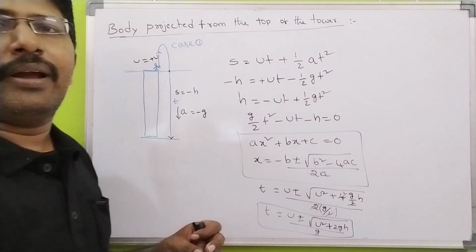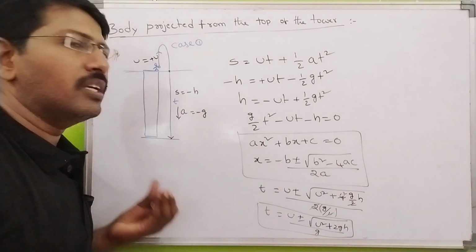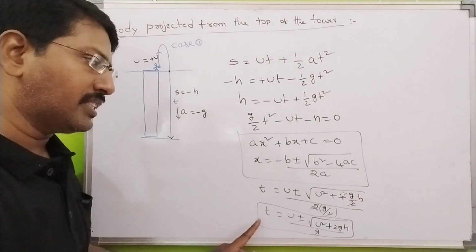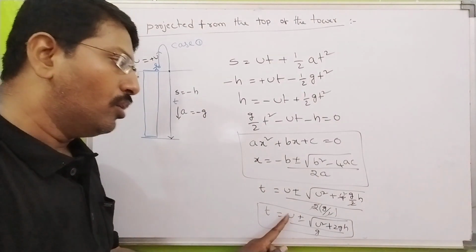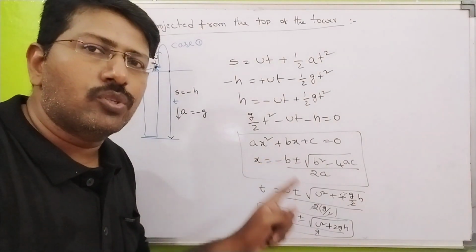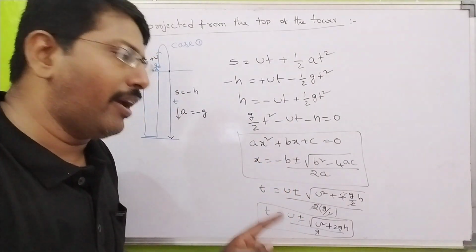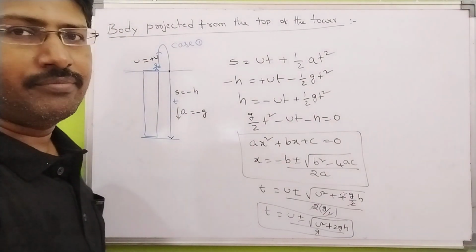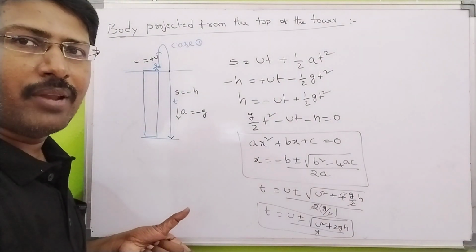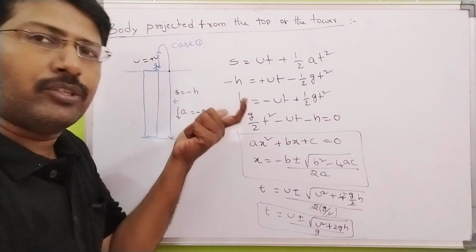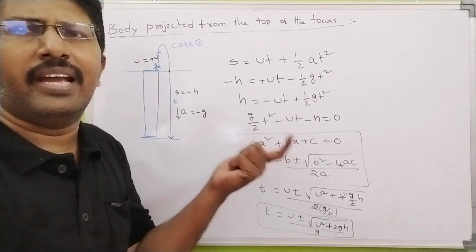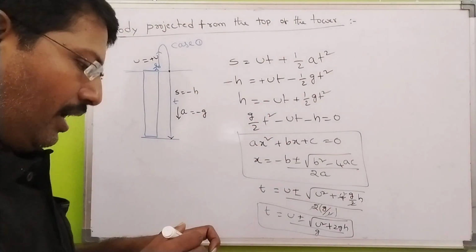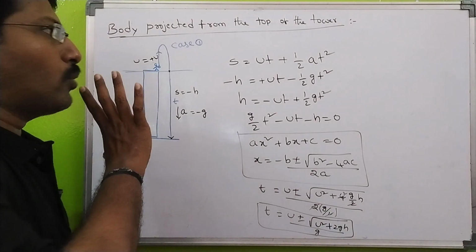The time taken by the stone to reach the ground after t seconds: t equals u plus or minus square root of u square plus 2gh, by g. Just remember this formula and substitute in the parachute problem. Definitely you will get the answer. Okay. Next, case 1 is completed.